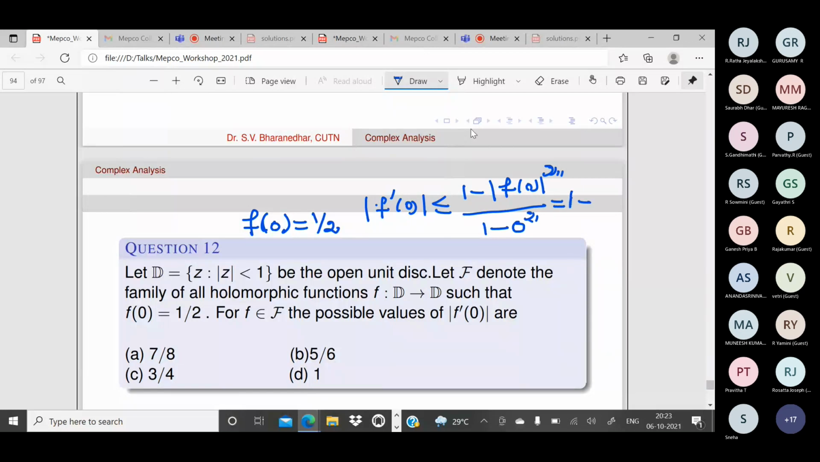What is f of 0? It is 1 by 2. So, 1 minus 1 by 2 square, which is 1 minus 1 by 4. It is 3 by 4. So, among these values, which values are less than or equal to 3 by 4? Which is bounded by 3 by 4? Only 3 by 4. So, that is the answer. C is the answer.